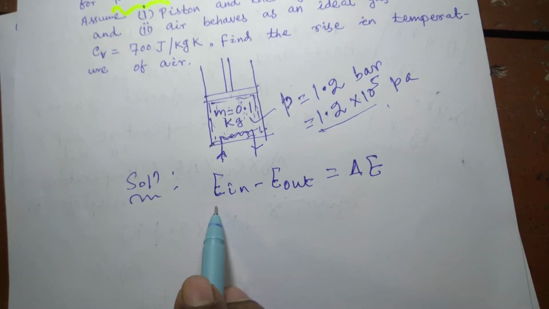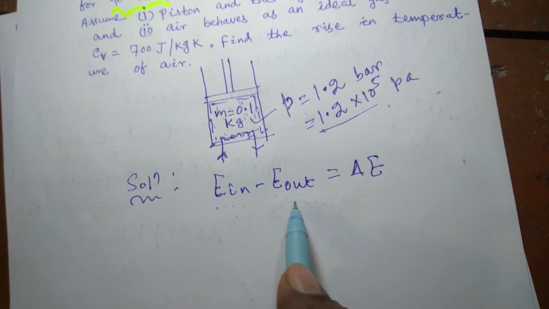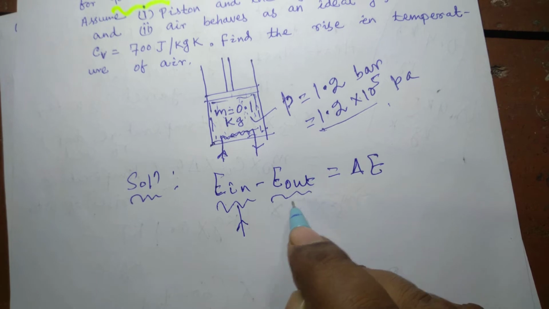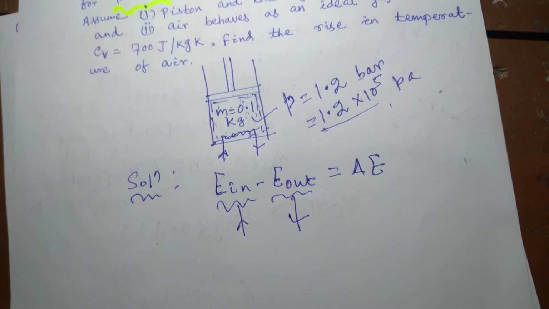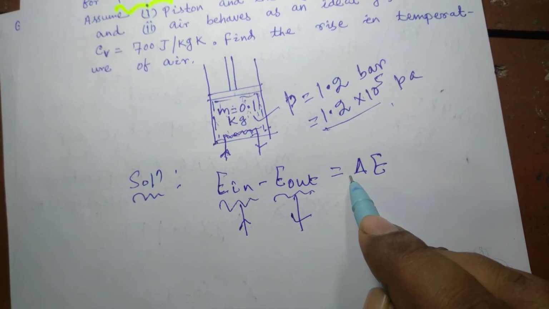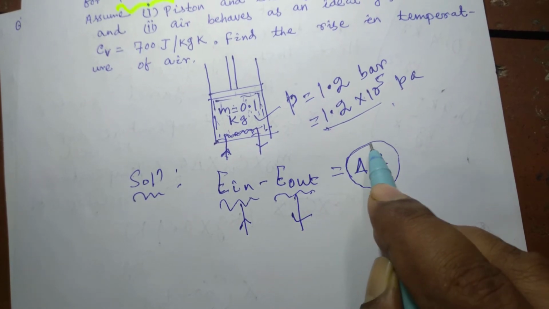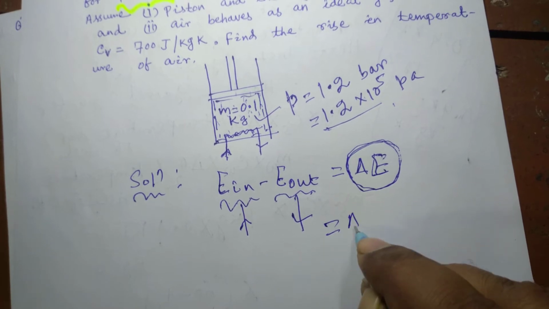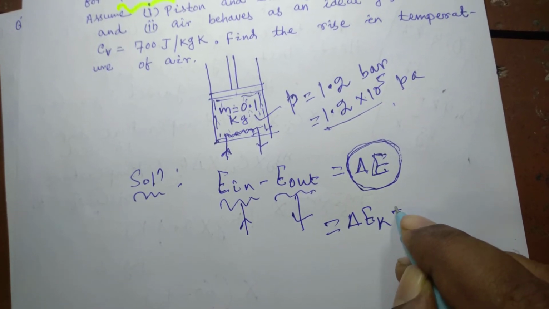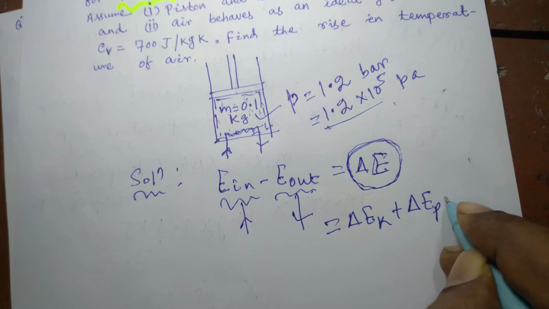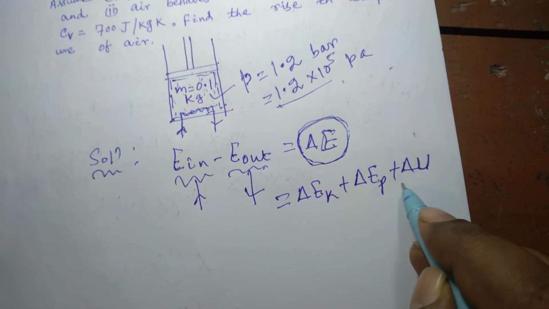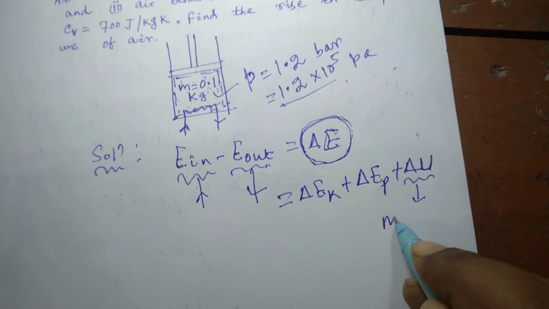The net energy is stored in the system and results in an increase in the energy of the system, and this is equal to delta EK plus delta EP plus delta U. We have already discussed this. This delta U is nothing but the molecular internal energy.